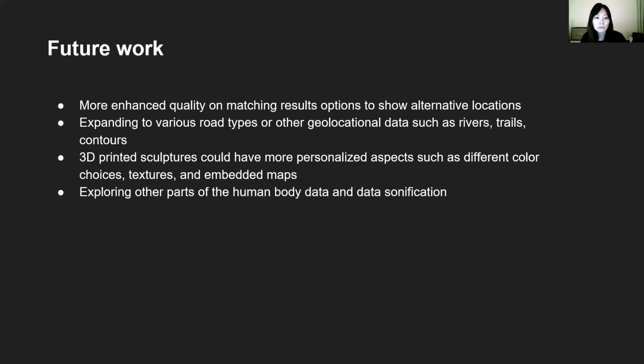Furthermore, expanding to various road types or other geological data such as rivers, trails, and contours will increase the range of road detection. 3D printed sculptures could have more personalized aspects such as different color choices, textures, and embedded maps as part of the sculptures. Exploring other parts of the human body data and data sonification, changing it to sound, are next steps for this research project.